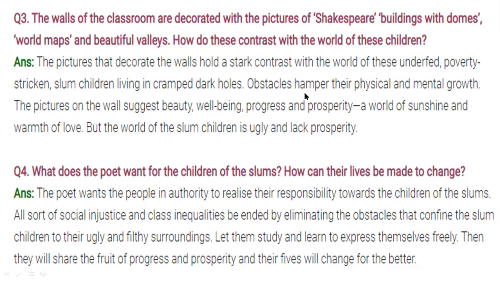The problems that are coming before them hamper their physical and mental growth, so their growth will stop. And the pictures on the wall suggest beauty, well-being, progress and prosperity. The pictures shown on the wall all show beauty, well-being, progress and prosperity, while their world was different from this one. Next: what does the poet want for the children of the slum, and how can their lives be made to change?